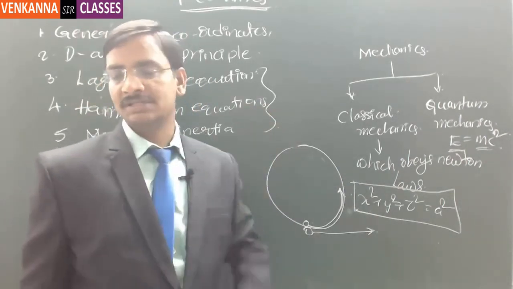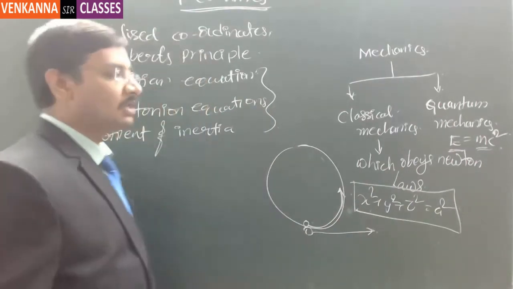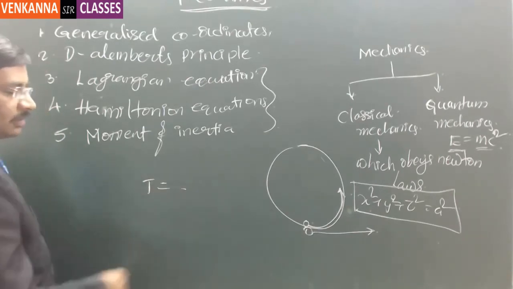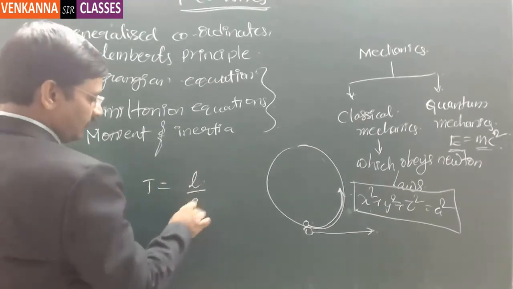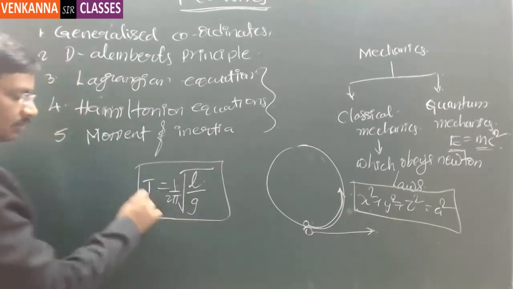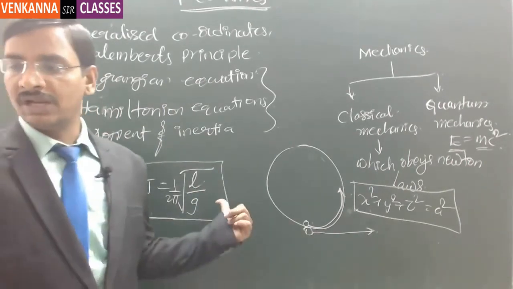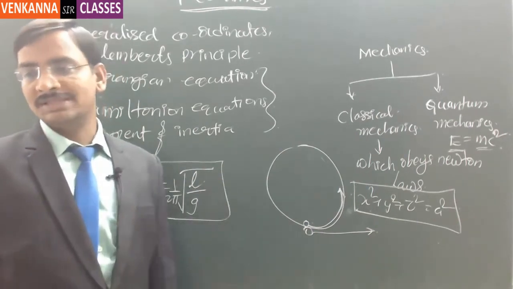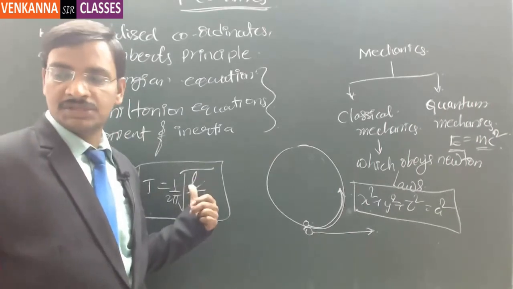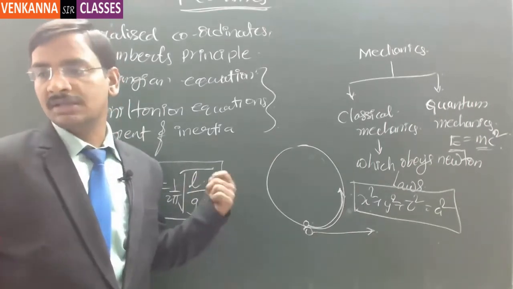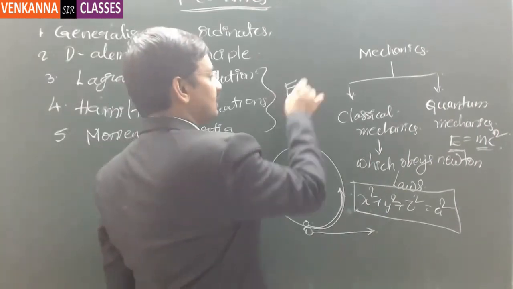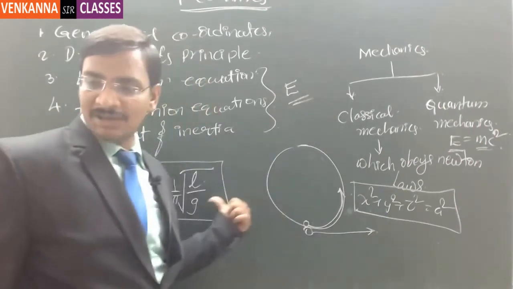That is, in the case of simple harmonic motion, if you notice, the time period of a simple harmonic motion is 1 by 2 pi times the square root of L by g. This is the simple harmonic time period equation which we have derived with the help of Newton's laws itself. But for the same equation, rather than considering the mass or the acceleration, there is a new concept, energy, that is considered to derive the same equation.